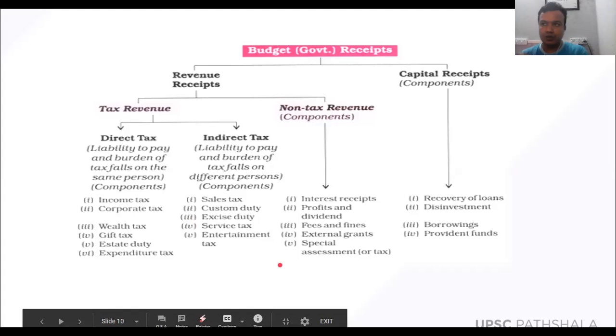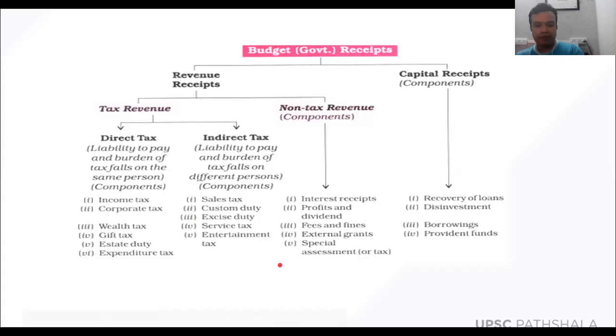For example, suppose you go and watch a movie, and the price of a ticket is 200 rupees. Suppose the entertainment tax is around 5%, then you have to pay 10 rupees as an entertainment tax. So when you buy a ticket, you are paying 210 rupees. Actually, the price of the movie ticket is 200, but you are paying 10 rupees as entertainment tax. That 10 rupees is paid by the theater owner to the government as an entertainment tax.